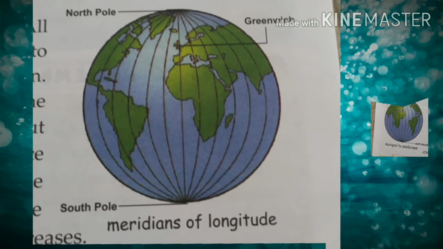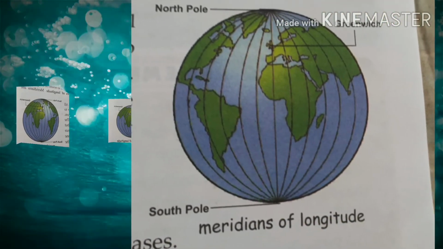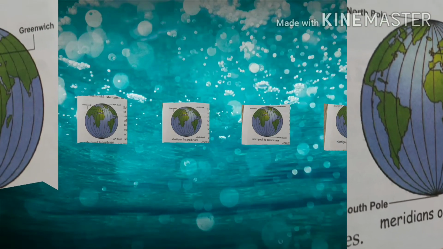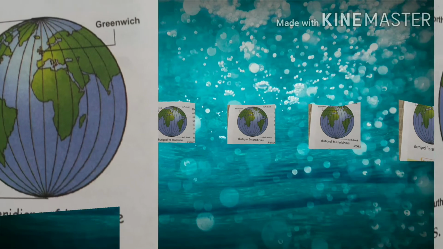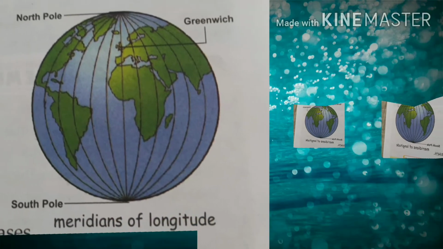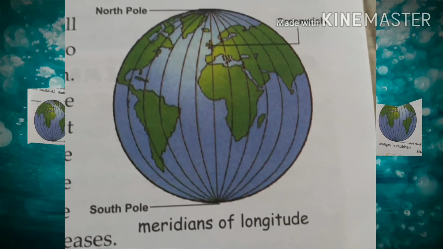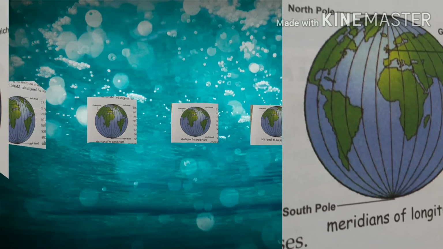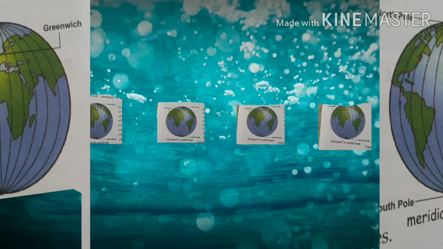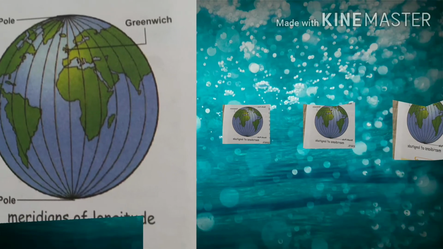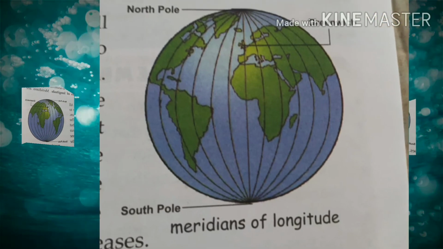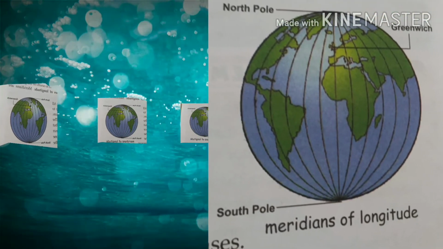Numbers of meridians. The prime meridian passes through Greenwich. It is known as the Greenwich meridian. It is the starting point for numbering the meridians. It is marked as 0 degree. The longitude of a place is measured east or west of the prime meridian. It divides the earth into two halves, the eastern hemisphere and the western hemisphere. A full circle is made up of 360 degree. Meridians are drawn at an interval of 1 degree.